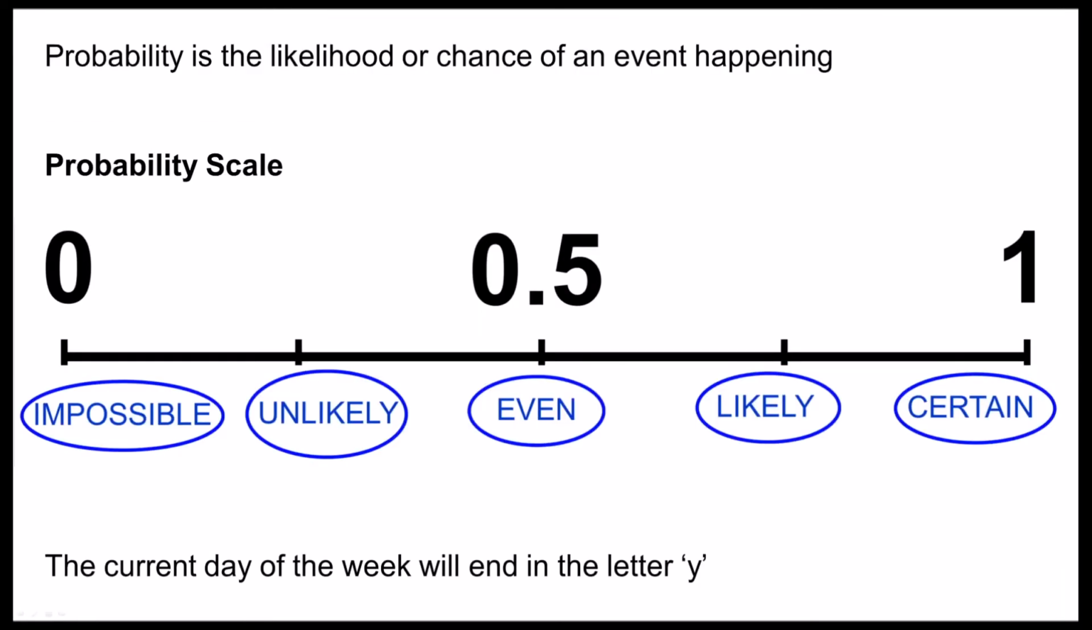Our first example says the current day of the week will end in the letter Y. Now if you think about the days of the week, Monday, Tuesday, Wednesday, Thursday, Friday, Saturday and Sunday, they all end in the letter Y, and therefore the probability of this event is certain.